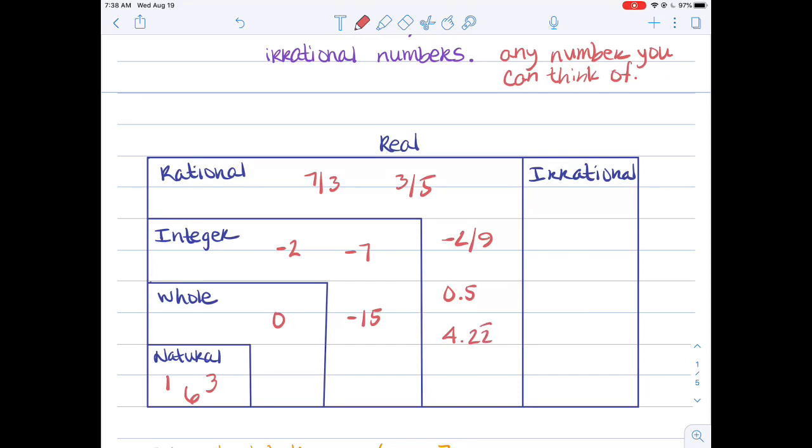And then finally, notice that in a box by themselves, not nested with the others, are the irrational numbers. Irrational numbers cannot be any of those other 4 categories. They're never rational, integers, whole, or natural numbers, and none of those numbers are irrational. So these do not nest, and they are not subsets of each other. So again, if we have a decimal that does not repeat or terminate, it is irrational. Please go to the slide deck and complete the activity that I have for you on the next slide.